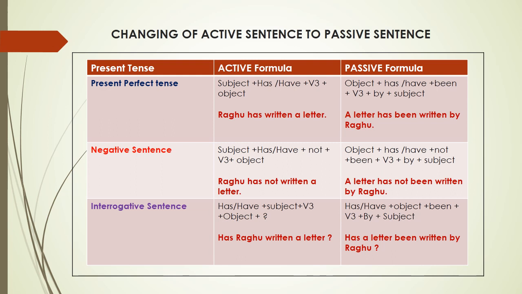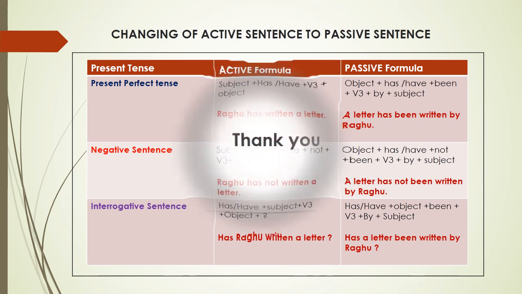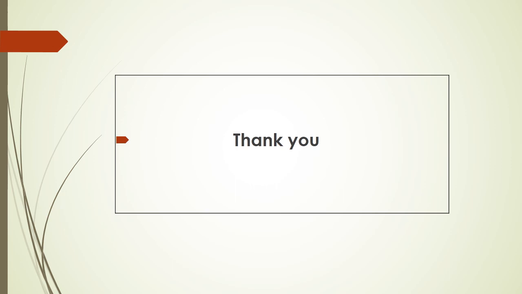Interrogative sentence in active, has or have can be used for questioning. Has Raghu written a letter? When it comes to passive, has a letter been written by Raghu? I hope you have understood how an active sentence can be changed to passive in 3 different forms of present tense. The next session we shall learn about the changes in past and future.